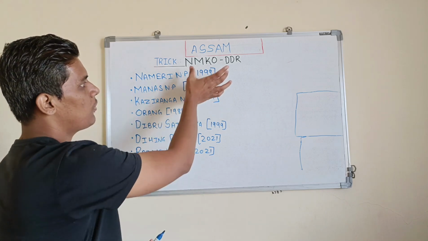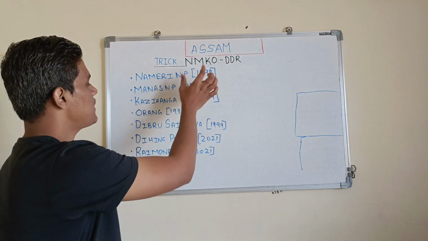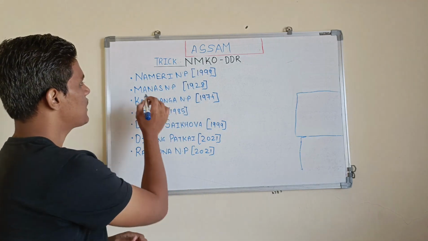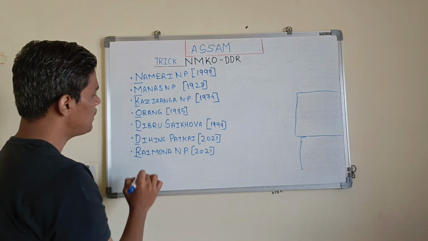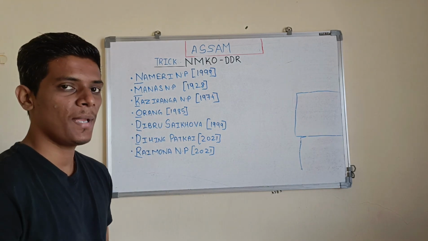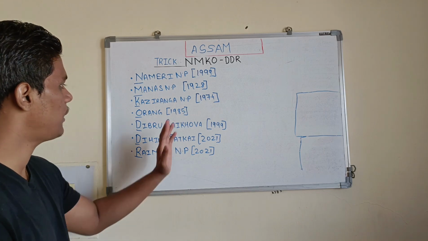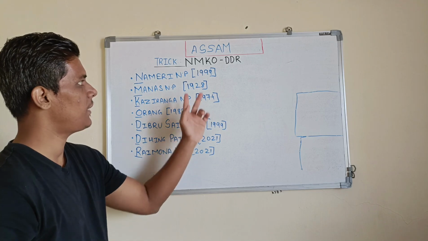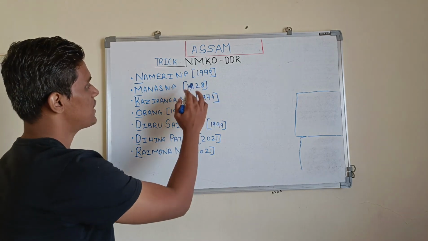If you remember the code NMKODDR, you can recall that K stands for Kaziranga National Park in Assam. It's not the best trick, but it is the most convenient trick to remember the national park names. There are a total of 7 national parks in Assam, and for them there is the code NMKODDR. Just memorize the establishment years too.